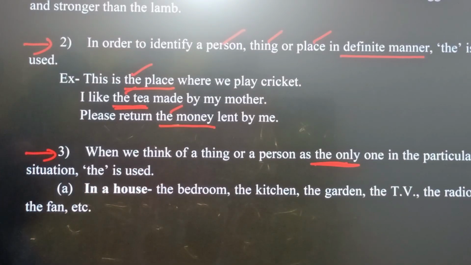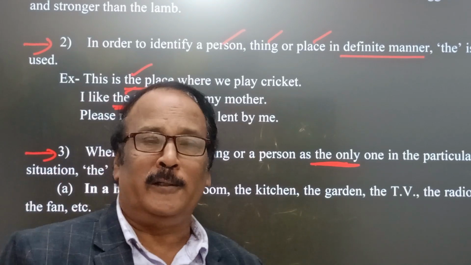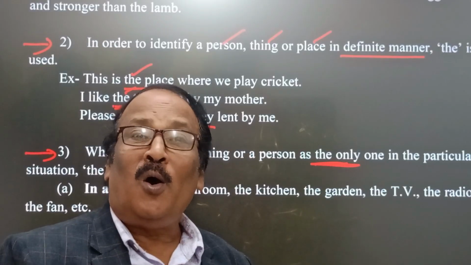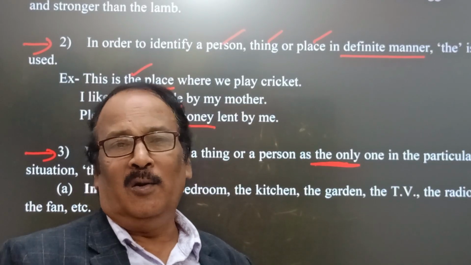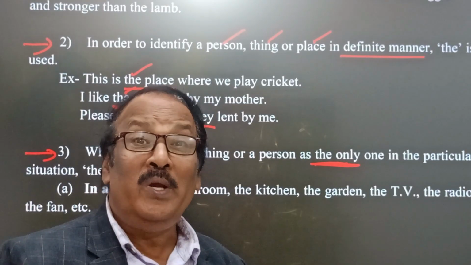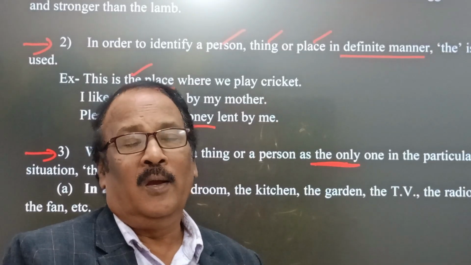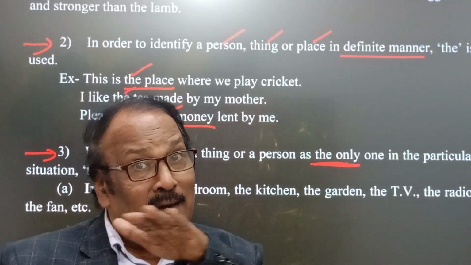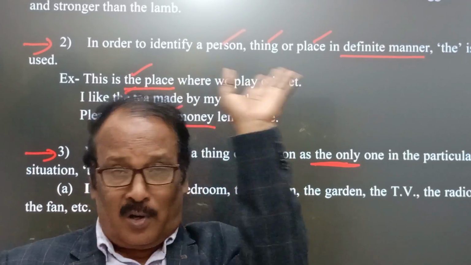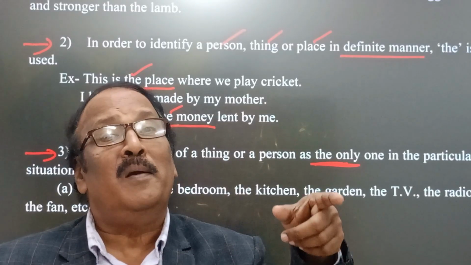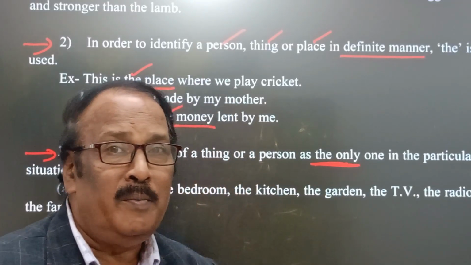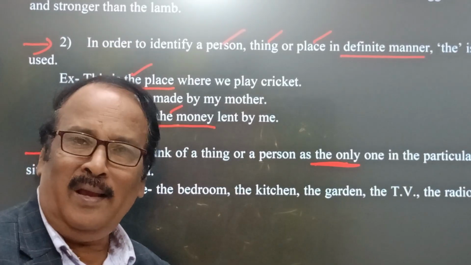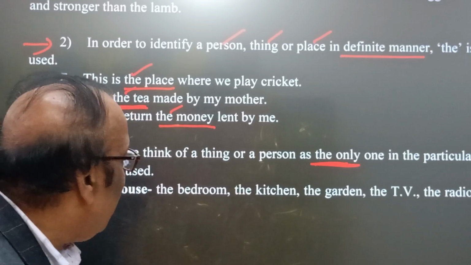You see here, we find that in any situation, we may be at home, at school, at the playground, or at the railway station or bus stand, wherever we may be. At that very moment, we can indicate any noun, place, or person around us in a definite manner. In that case, we should be very careful that we have to use the article the. Okay, here how? Listen, now come here.